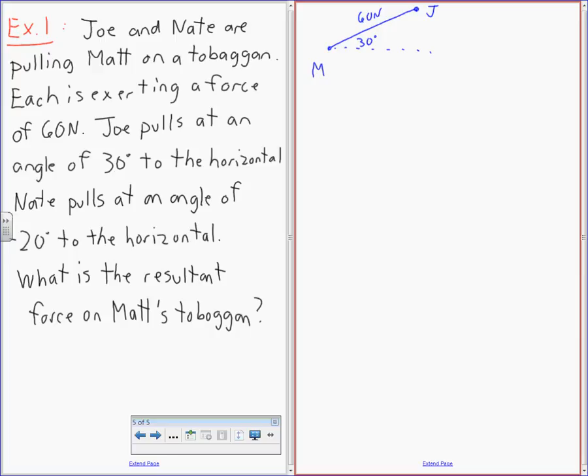You guys do the counting. I'll find pages. Okay, so here we go. So Nate should be somewhere down like this. Okay, so if you want the net force on Matt's toboggan, what do we need here? The resultant. Good. Okay. So how are we going to find the resultant here?